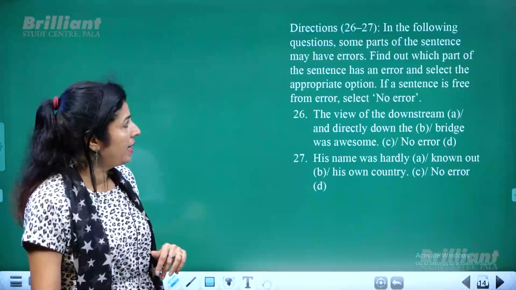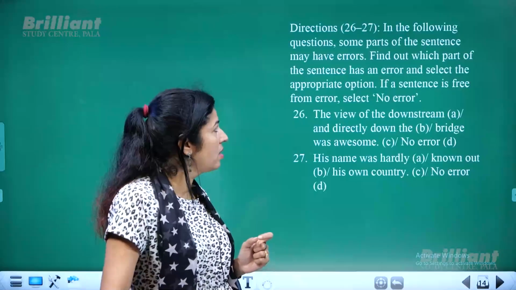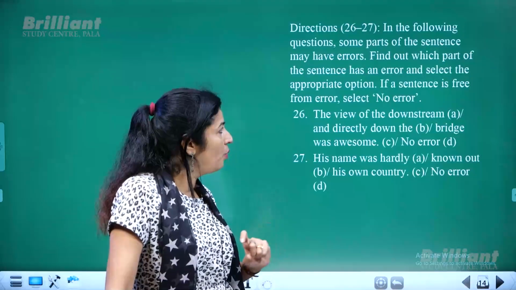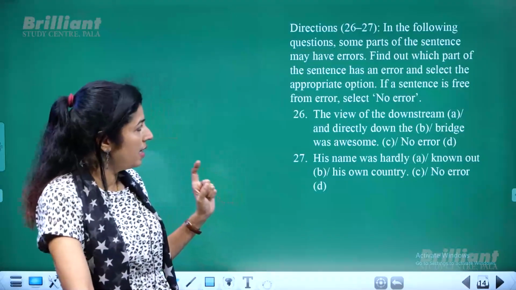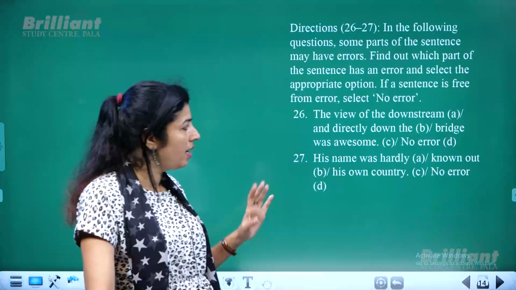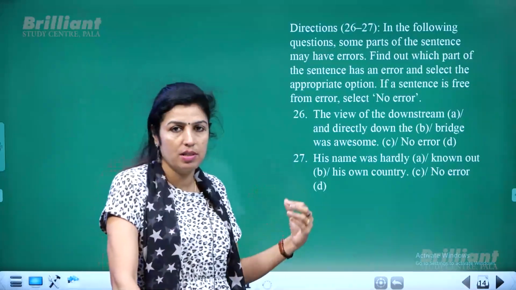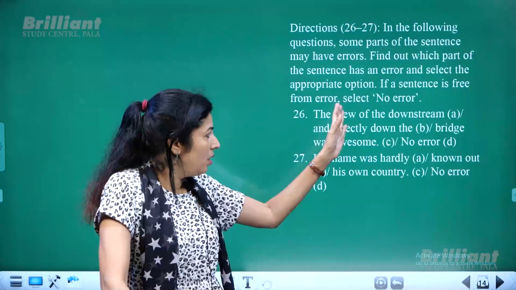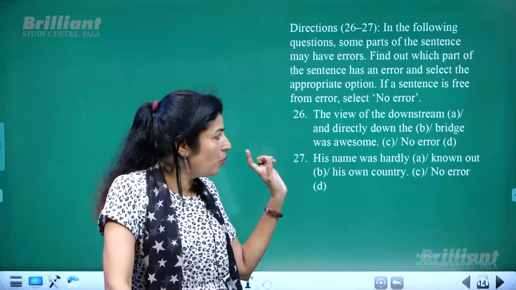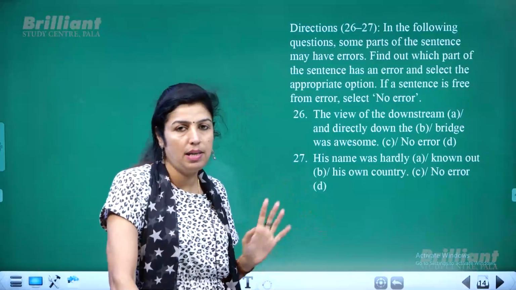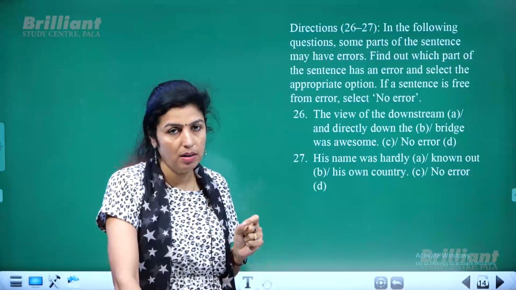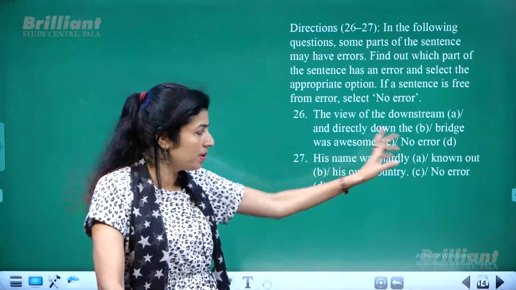Okay. Now next, in the following questions, some parts of the sentence may have an error. Find out which part of the sentence has an error and select the appropriate option. If a sentence is free of error, select no error. Again, the same type which we have discussed right now. A sentence has been broken into several parts, and one of the parts might have an error. If there is an error, spot that exact part. If there is no error, choose the last option, no error.